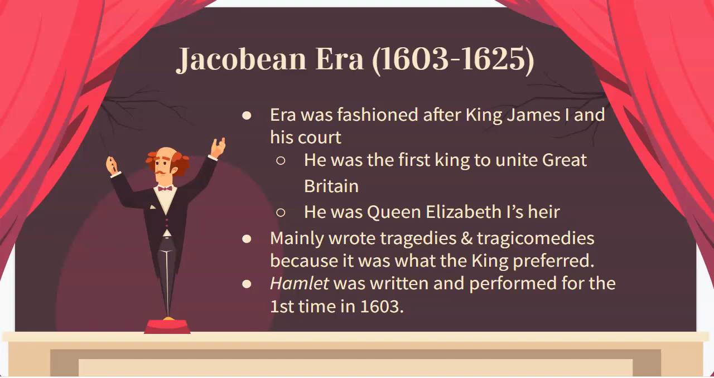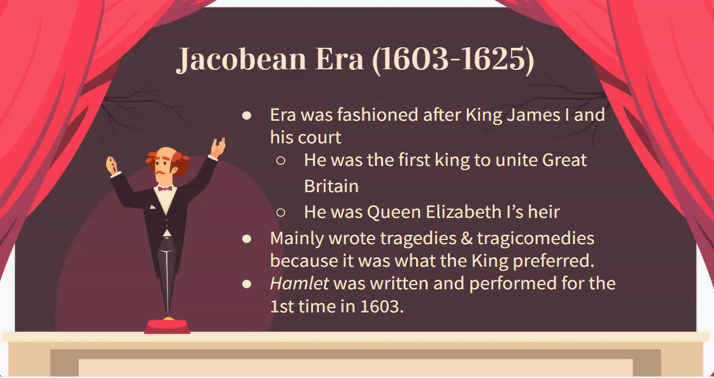When Queen Elizabeth passed away in 1603, King James I took over, who was the King of Scotland. But Queen Elizabeth I had no heirs, so she named King James I, who was her cousin, as the heir to the throne of England. Now, he was also the first king to unite and rule over all of Great Britain, not just England itself.